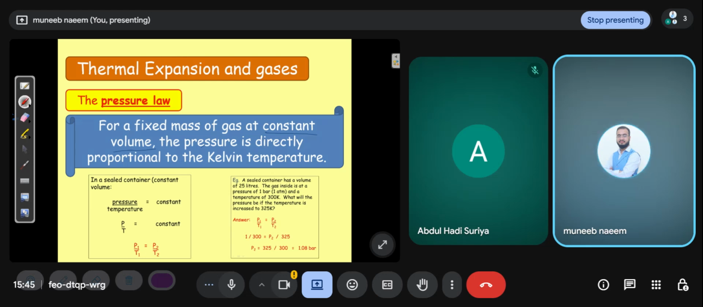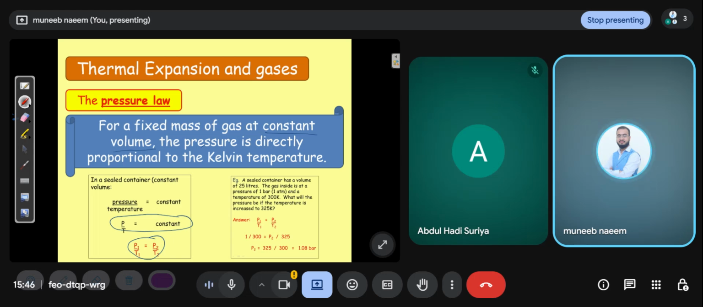You see that there is a formula P over T is equal to constant, and there is an equation P1 over T1 is equal to P2 over T2. How do you get this equation from P over T? P1 over T1 is the initial state and P2 over T2 is the final state, and you compare these two constants, so you get P1 over T1 is equal to P2 over T2. So you simply use the formula.